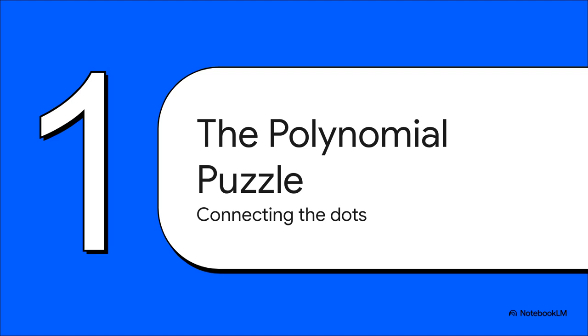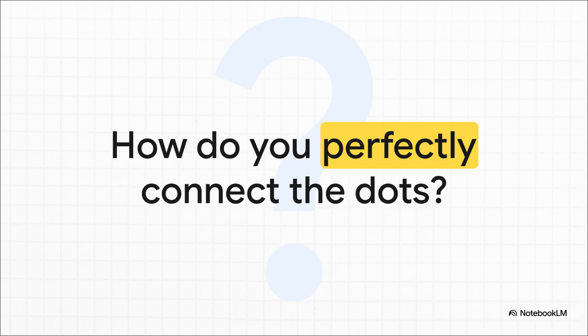So we're going to start with an idea you probably ran into back in school, just connecting the dots on a graph. But as you're about to see, there's a surprisingly deep and tricky problem hiding just underneath the surface. I mean, really think about it. If you've got a bunch of data points, what's the absolute best way to draw one single smooth line that passes through every single one? And this isn't just some abstract math puzzle, right? This is at the heart of engineering, data science, you name it.